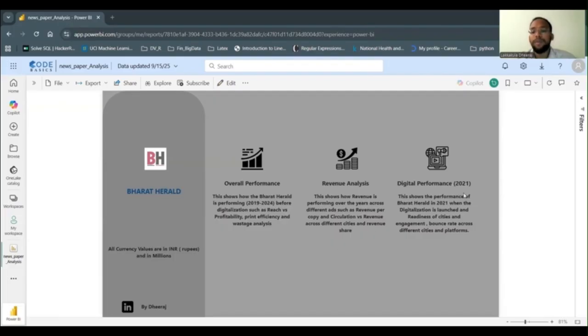And the other is digital performance. The digitalization was launched in 2021, and metrics like readiness of the cities, engagement, bounce rate, and cost acquired per user across different cities and platforms have been analyzed in this digital performance. Now let's move on to the overall performance of Bharat Herald.